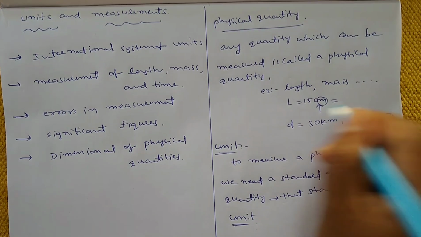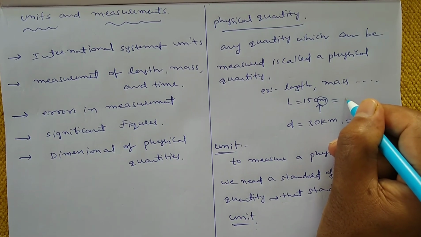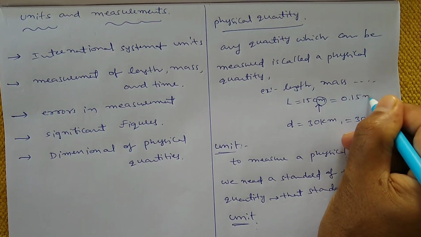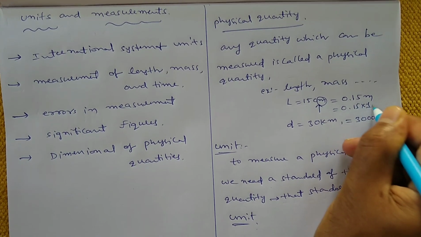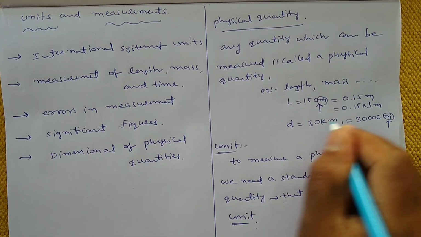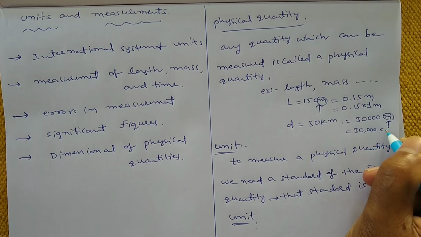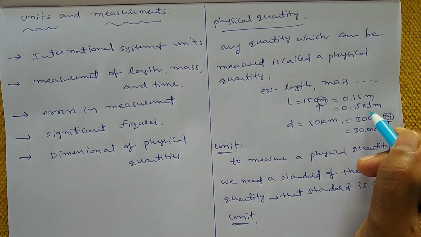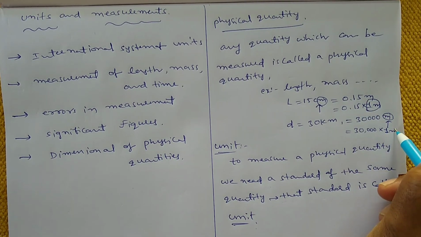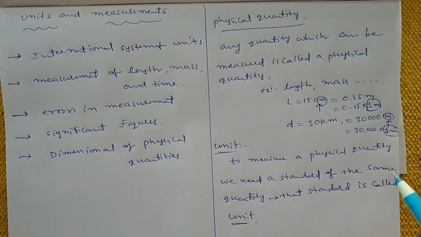See here I can write this is 15 centimeter. 15 centimeter means 0.15 meter, or I can write 0.15 into 1 meter. And 30,000 into meter, where 1 meter is the standard. From these two examples, here it is 1 meter, here also 1 meter is standard.